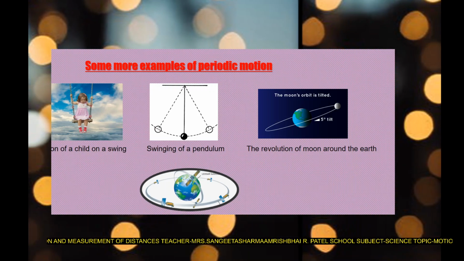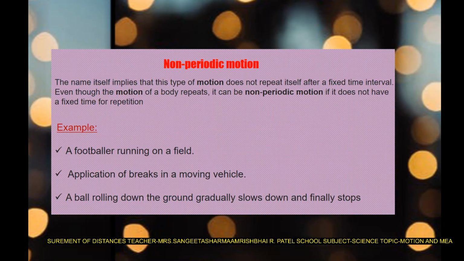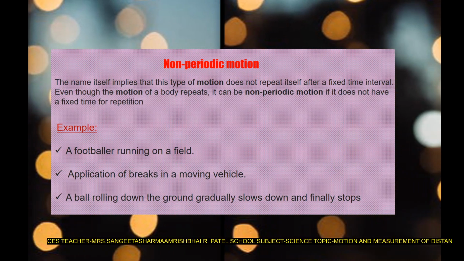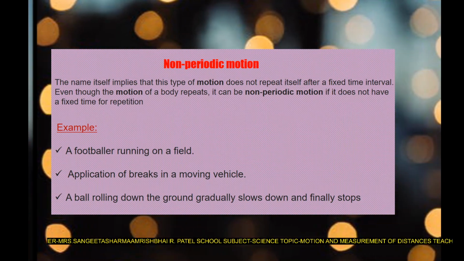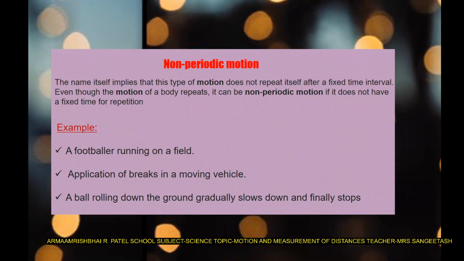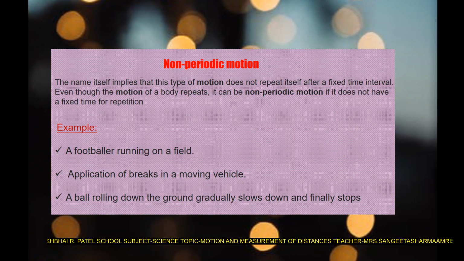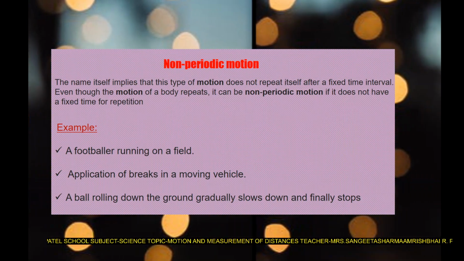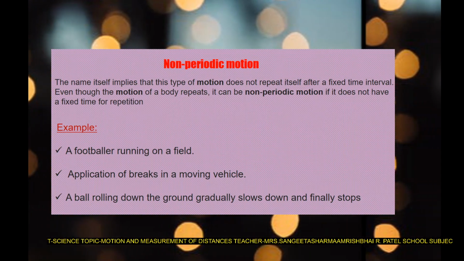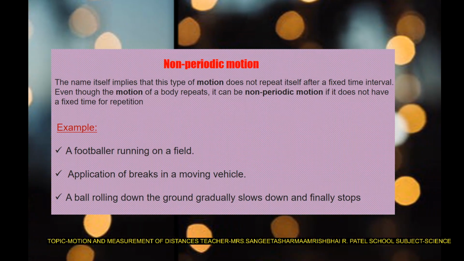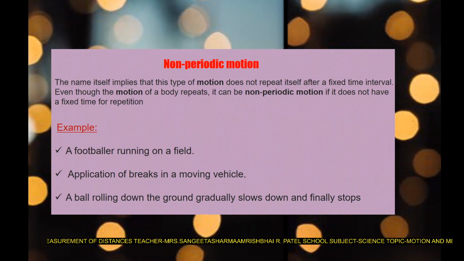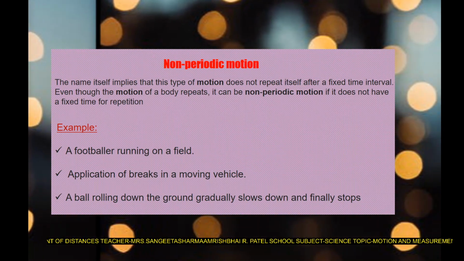Now, the next one is non-periodic motion. The motion which is not periodic is non-periodic motion. The name itself implies that this type of motion does not repeat itself after a fixed time interval, even though the motion of a body repeats. It is non-periodic motion if it does not have a fixed time for repetition. If it has a fixed time, it will be called periodic motion. So if the motion repeats itself in a fixed time interval, it is periodic, and if the time is not fixed, that will be called non-periodic.